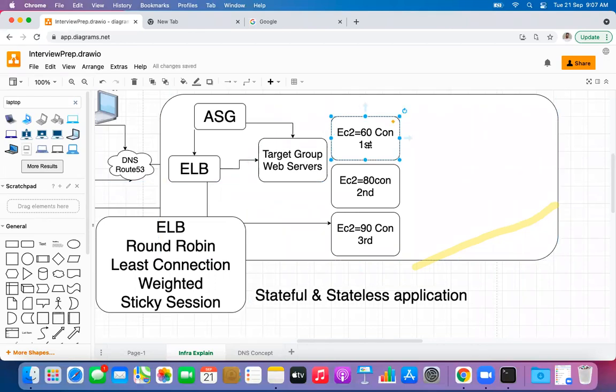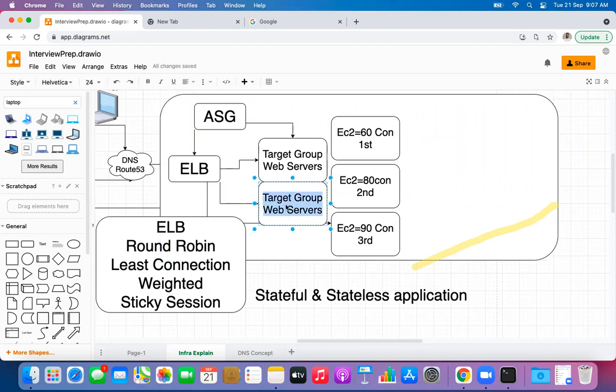Okay, guys, let me tell you this thing. When we are talking about target groups, the weighted algorithm does not support individual instances. We need to have at least 2 target groups in order to implement the weighted routing mechanism. For example, we sent a new release.